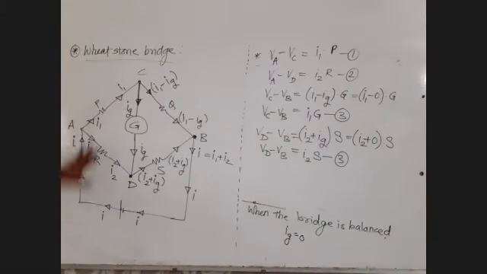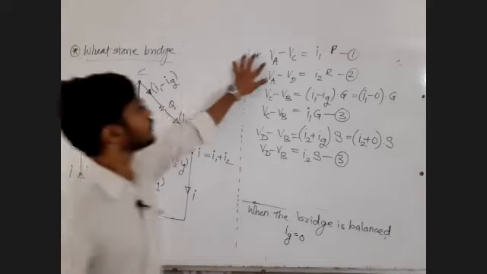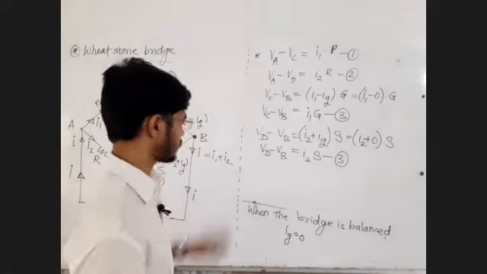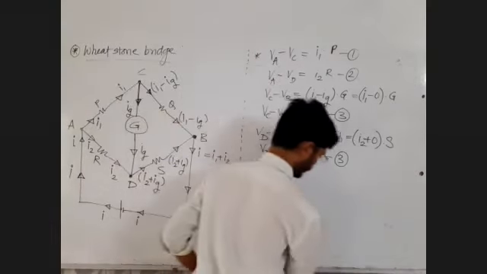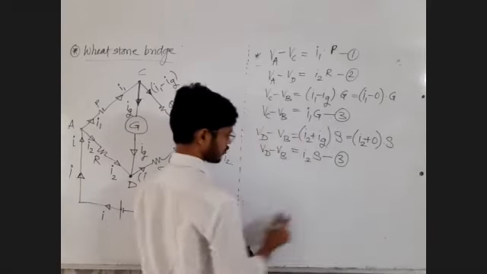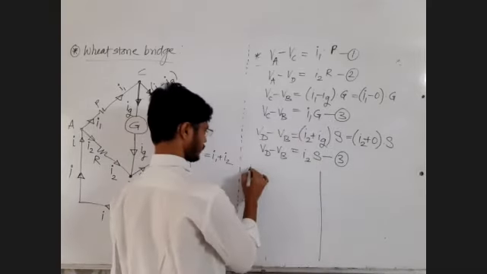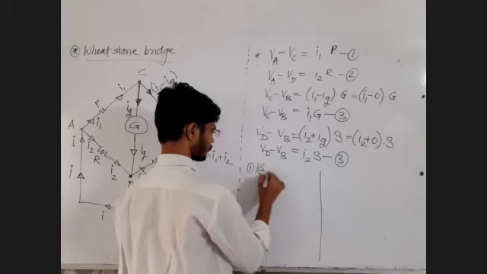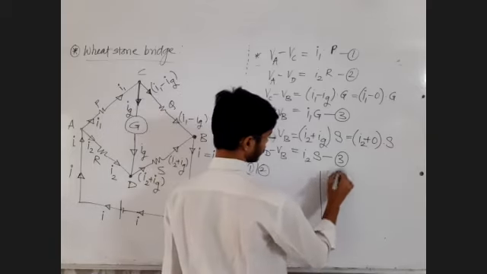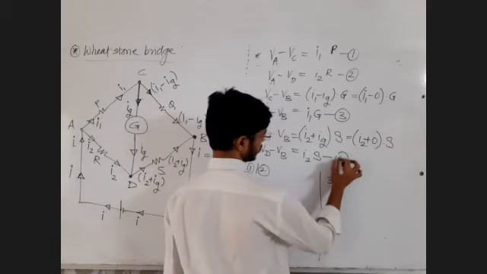Fine. Now, this potential difference upon this potential difference, VAC divided by VAD, means equation 1 upon 2 and equation 3 upon 4. This we have to do simultaneously.